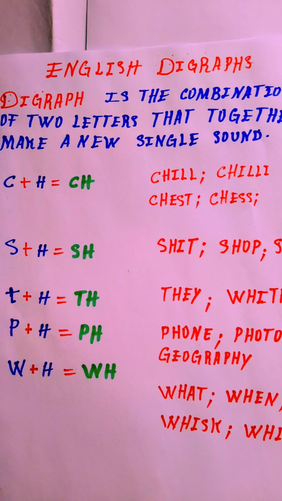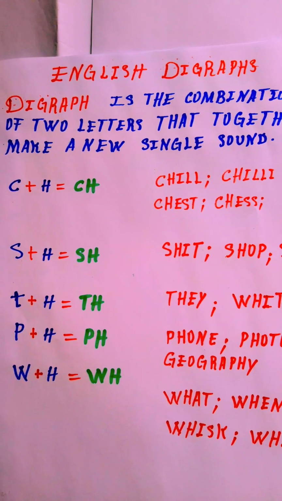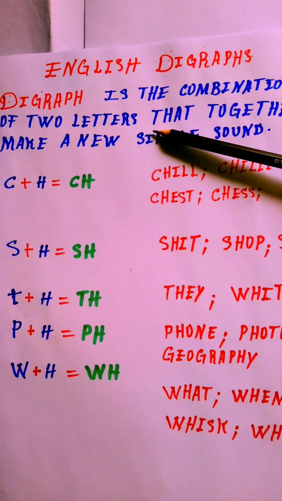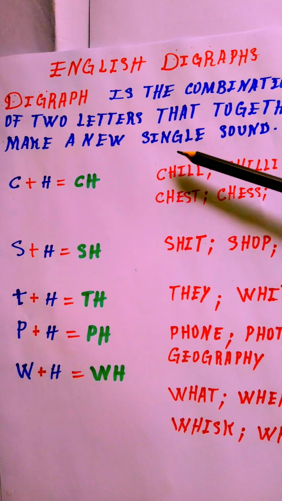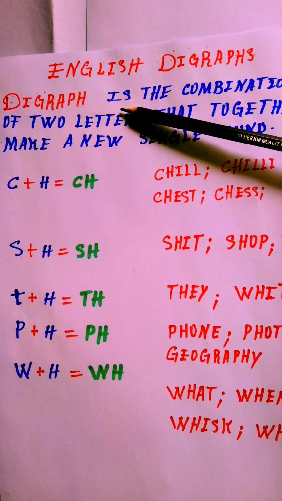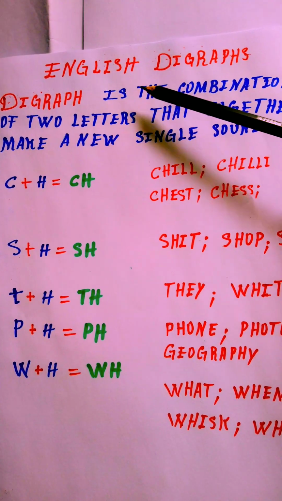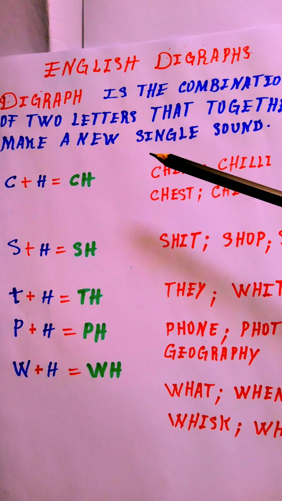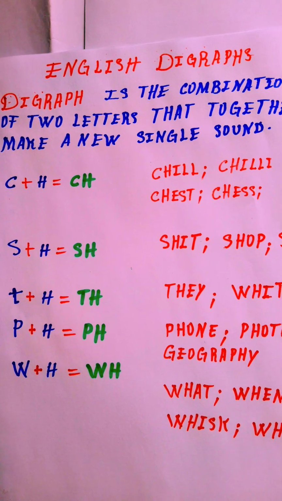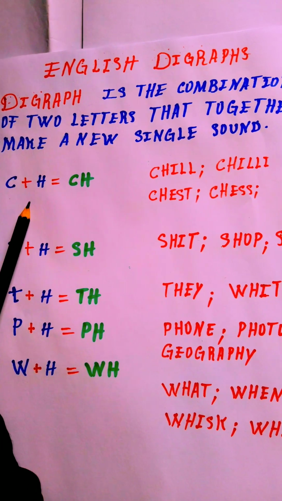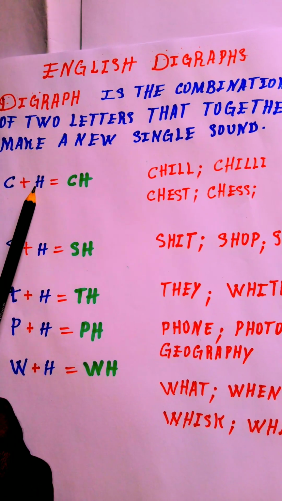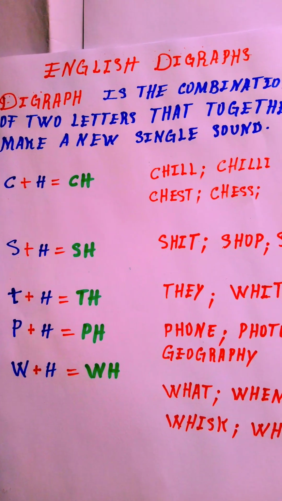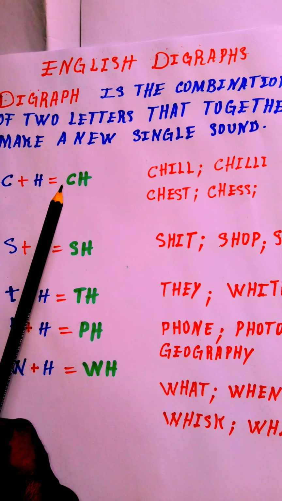First of all, we should know what a digraph is. A digraph is the combination of two letters that together make a new single sound. For instance, we have C plus H. C plus H, we got "cha." It makes a new single sound, cha, cha, cha.